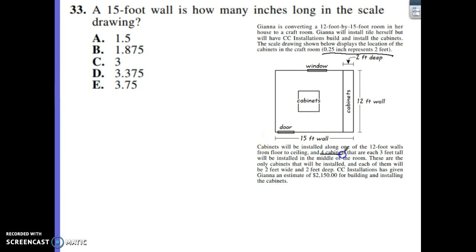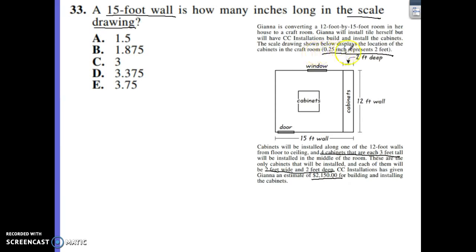We know there are 4 cabinets, 3 feet tall, installed in the middle of the room here. So this is going to be 4 cabinets. And that all your cabinets are 2 feet wide and 2 feet deep. Total estimate of $2,150. That's pretty much all important information, but there's a lot in there. And the biggest challenge on this one is being able to read carefully and extract what you need. Your big clue on this one, 15-foot wall, how many inches on the scale drawing?